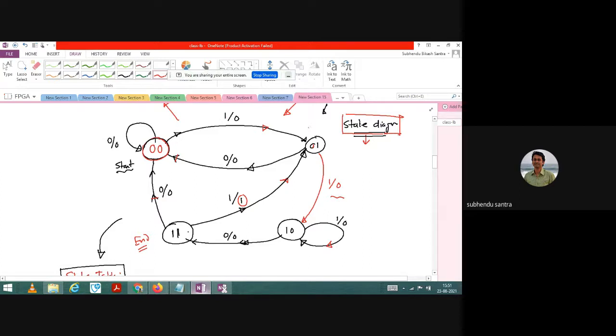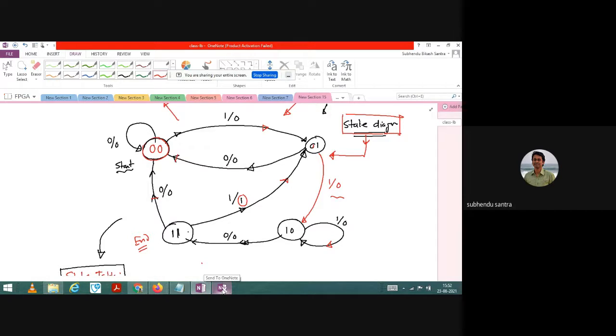Yes, sir. Okay. So based on the problem statement, I already told you, you have to prepare the state diagram first. So you can ask me, sir, what is this state diagram then? This is a random state diagram to make you understand the process. If you understand the processing element, or if you understand the code writing part from a state diagram, then I will directly go for a practical scenario problem, and from the practical problem, how to draw a state diagram. It is very easy, it is not difficult. And then you can write your code accordingly.